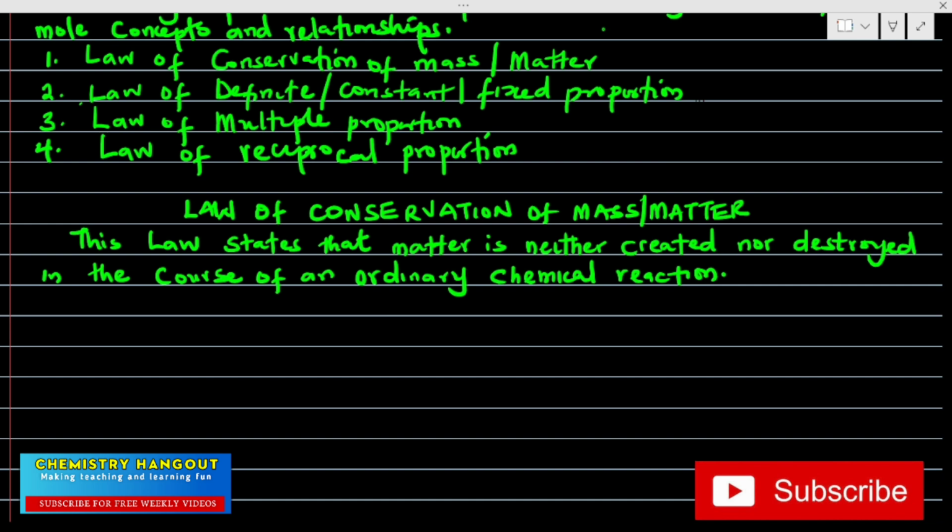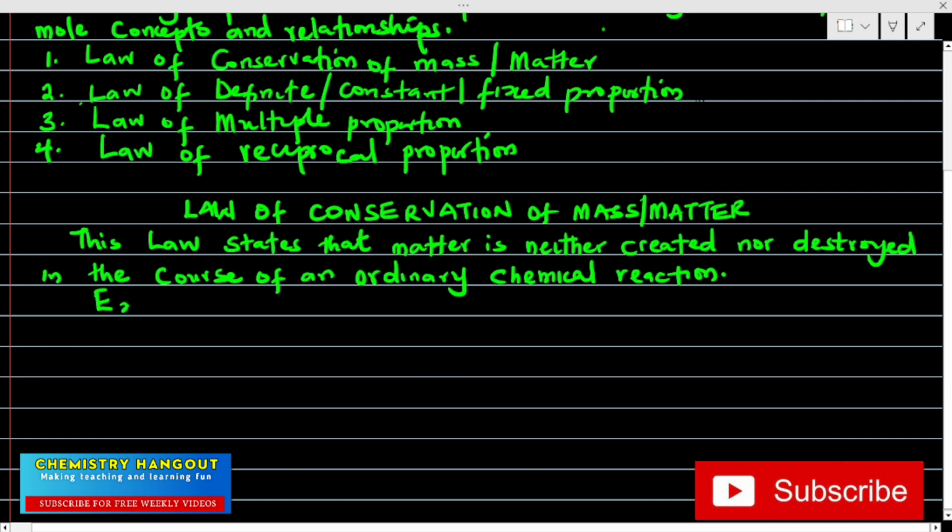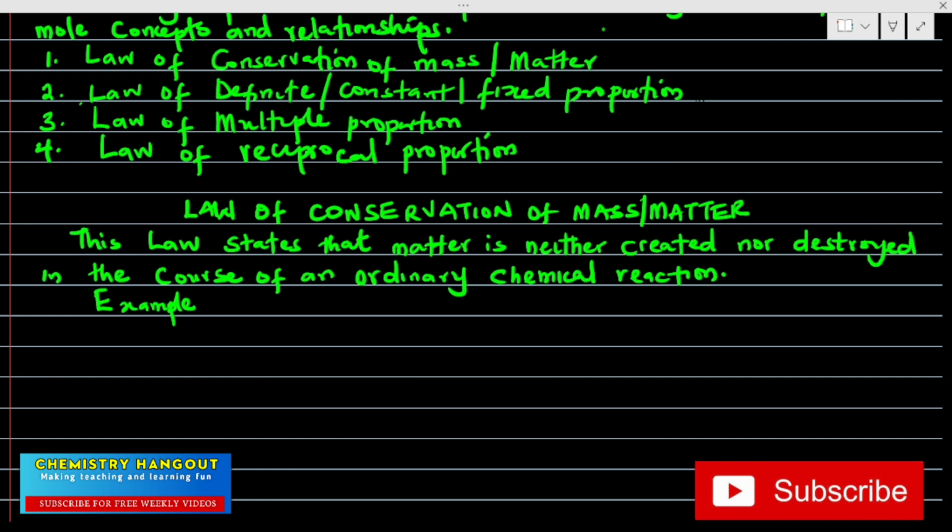Let's see examples. And this is the law that brought about the balancing of chemical equations. That's why in chemistry, when we write equations, we need to balance them, and it is because of the law of conservation of mass. So let's see a particular example.